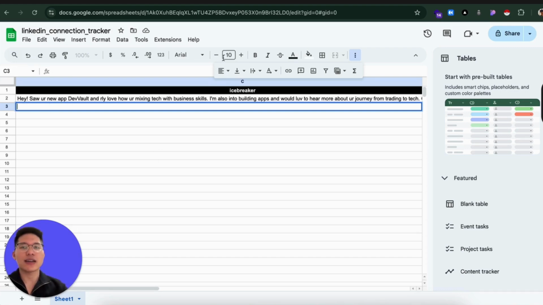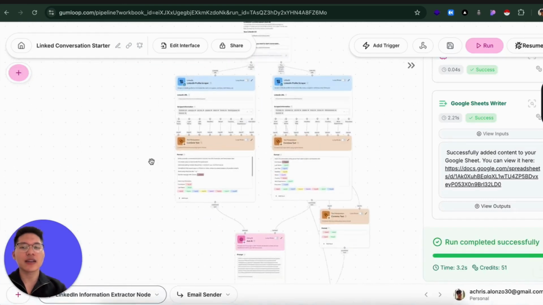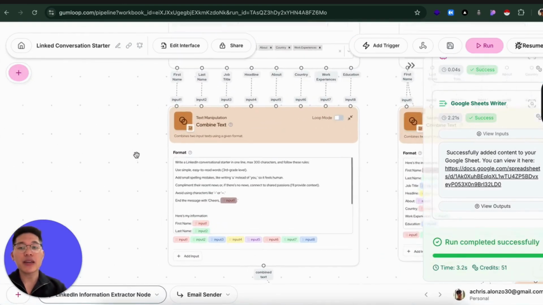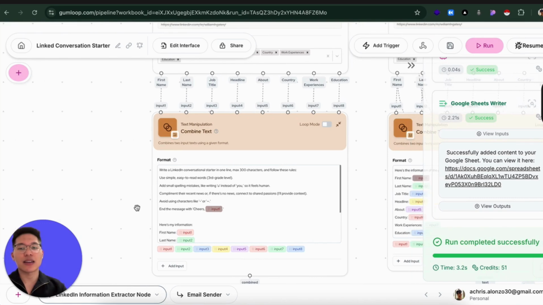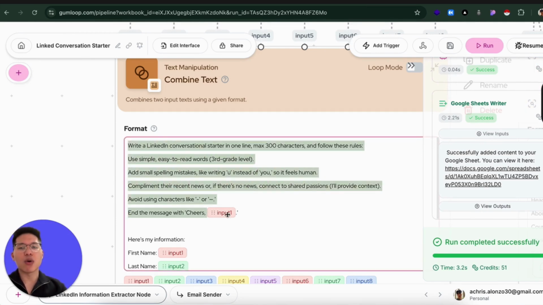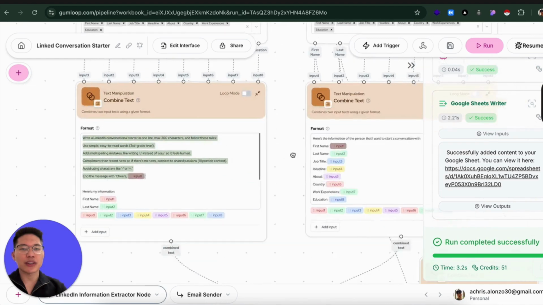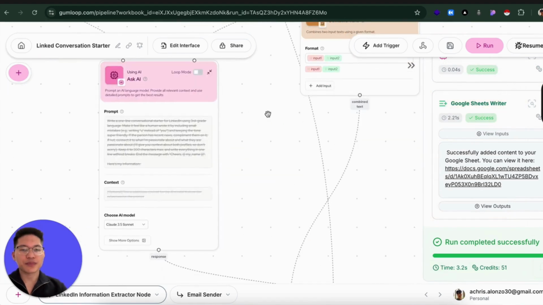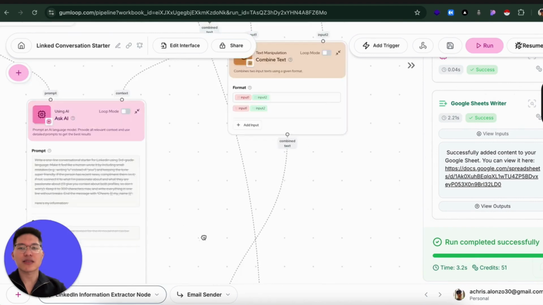So I prompted the AI to write something more like me, and you see this: avoid using characters like dash dash, and add spelling mistakes like writing "u" instead of "you", like that. You can also write something more like your tone and your own writing style, so you don't have to worry about that. So that's all of it.